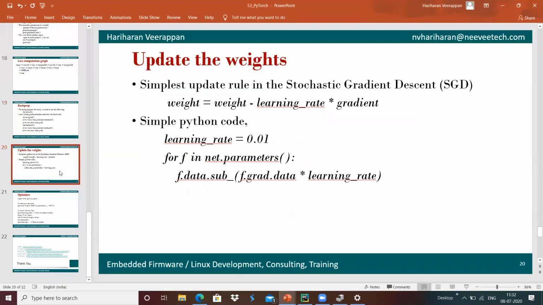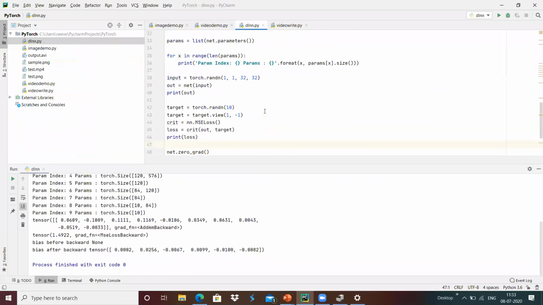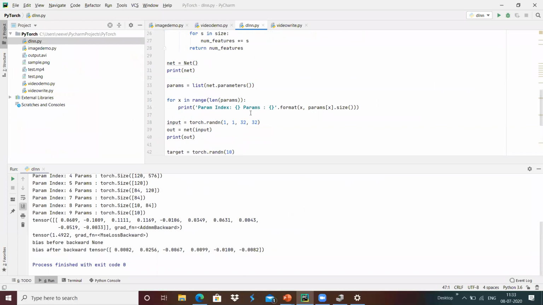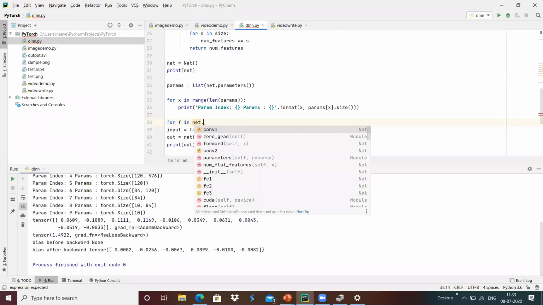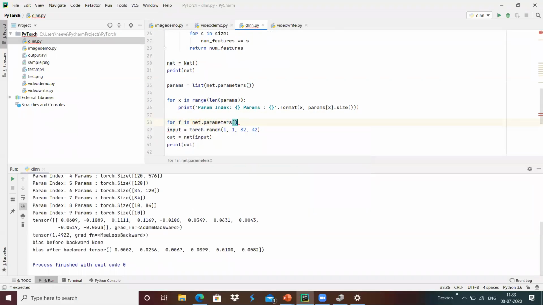And suppose we wanted to do some kind of update of the weights, then we can do the updates over here. For example, I'm going to update the parameters: for f in net.parameters(), I'm going to do a simple update with the help of a learning rate.